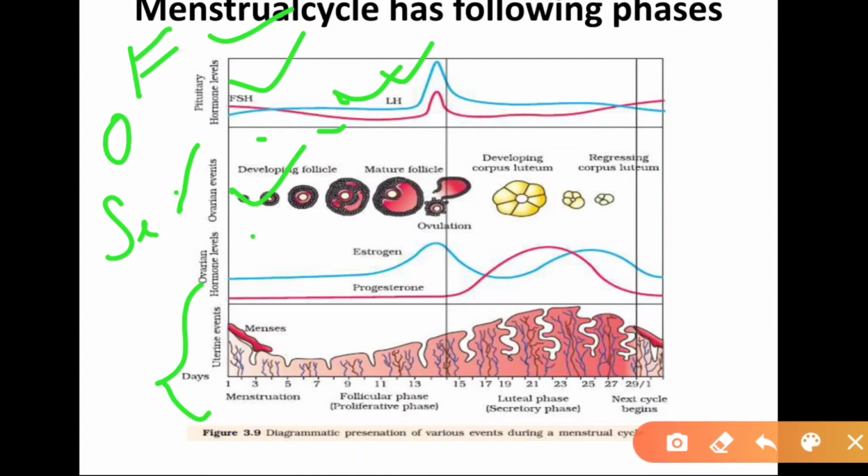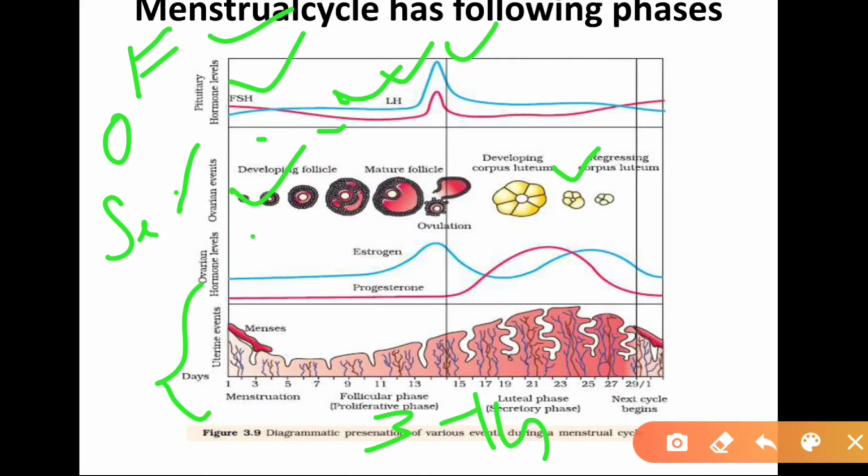So these increase slightly and ultimately change into a secondary oocyte. At the action of LH, at the peak secretion of LH near about the 13th to 14th day of this cycle, the ovum is released, and after ovum release, the ovarian change takes place again.